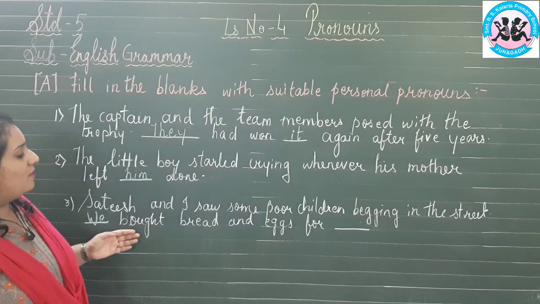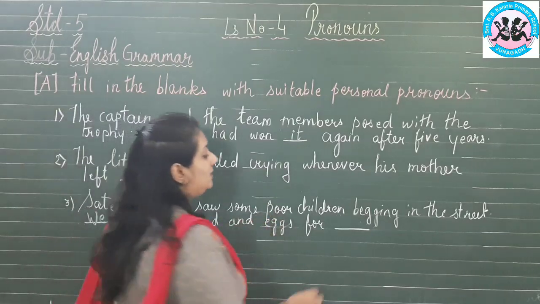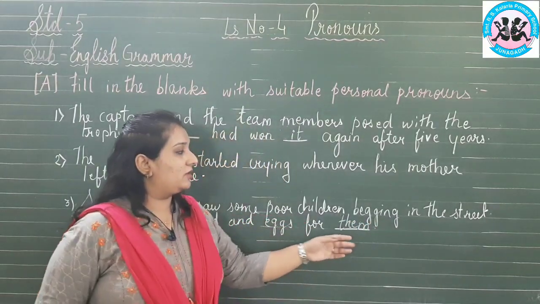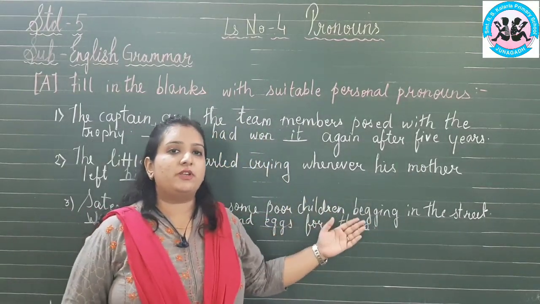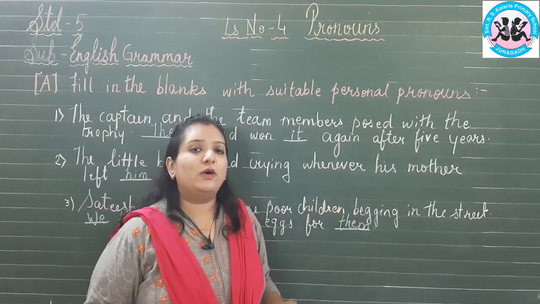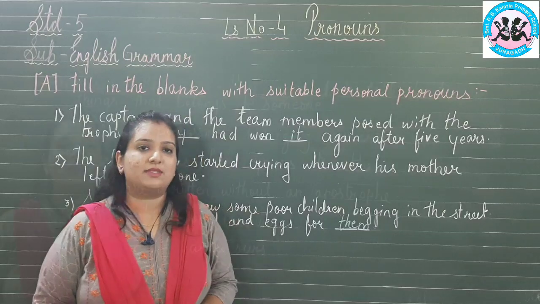The pronoun: we bought bread and eggs for them. The personal pronoun we use here is "them." We are talking about the third person, the children. Those children were not present at the time when I was speaking. I hope you have understood personal pronouns.